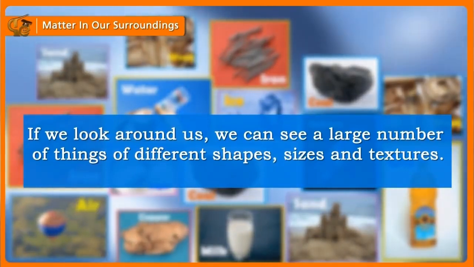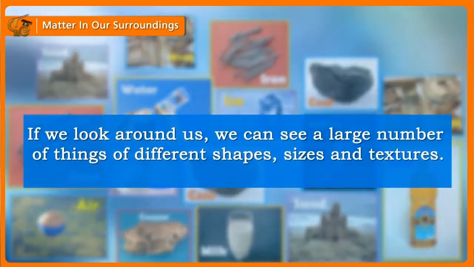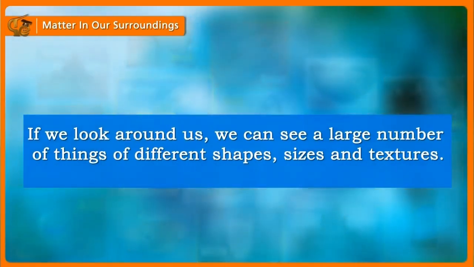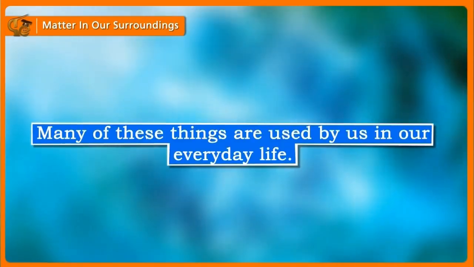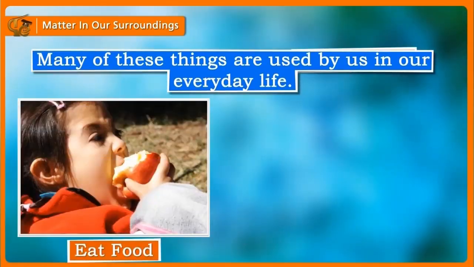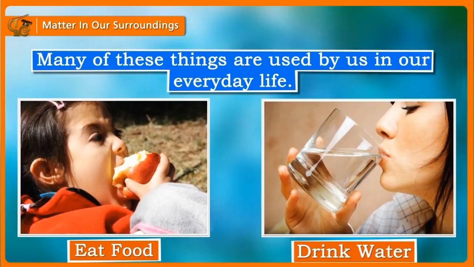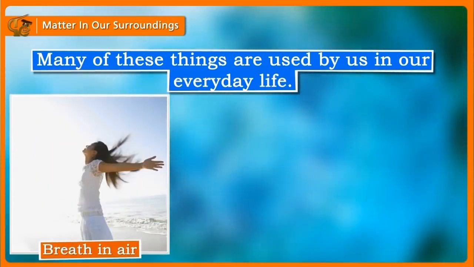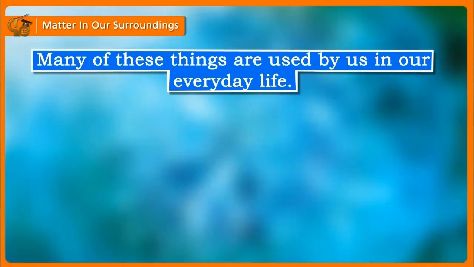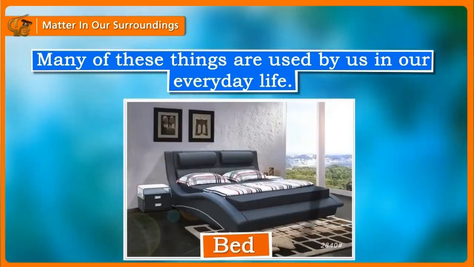If we look around us, we can see a large number of things of different shapes, sizes, and textures. Many of these things are used by us in our everyday life. For example, we eat food, drink water, breathe in air, and wear clothes. We use table and chair for studying and bed for sleeping.